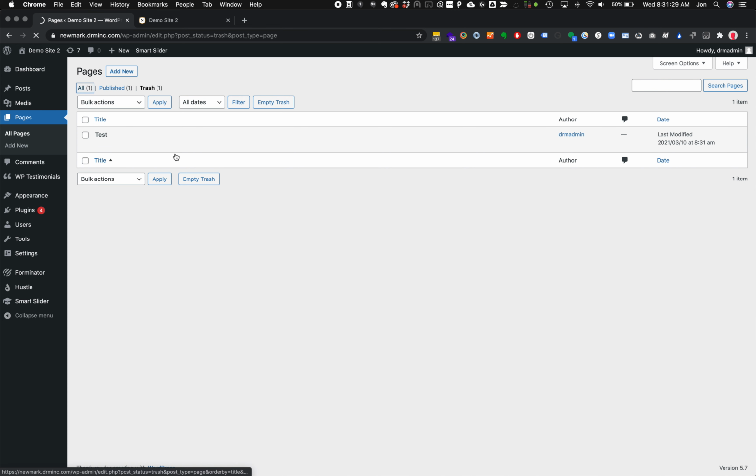But that is your basic overview of pages. Posts works exactly the same, just with those caveats we said right at the beginning.